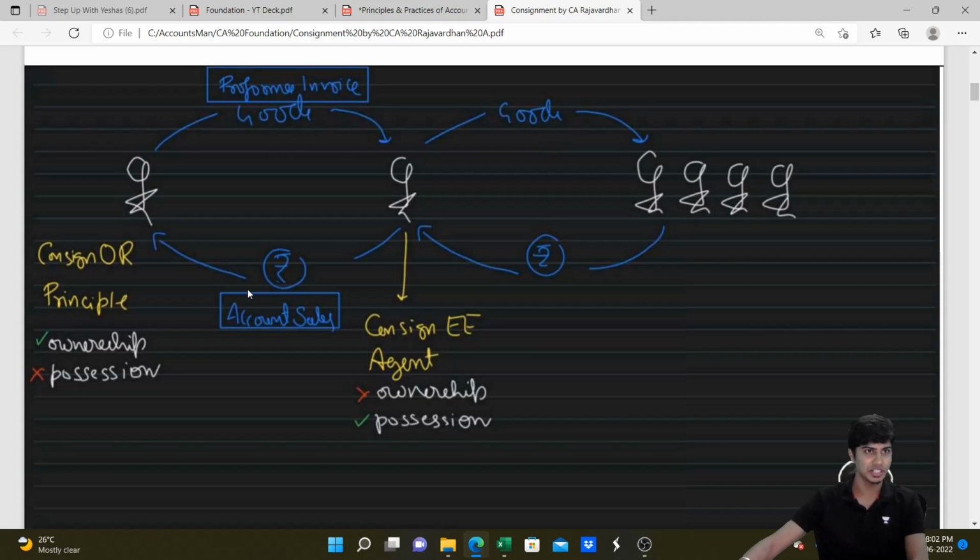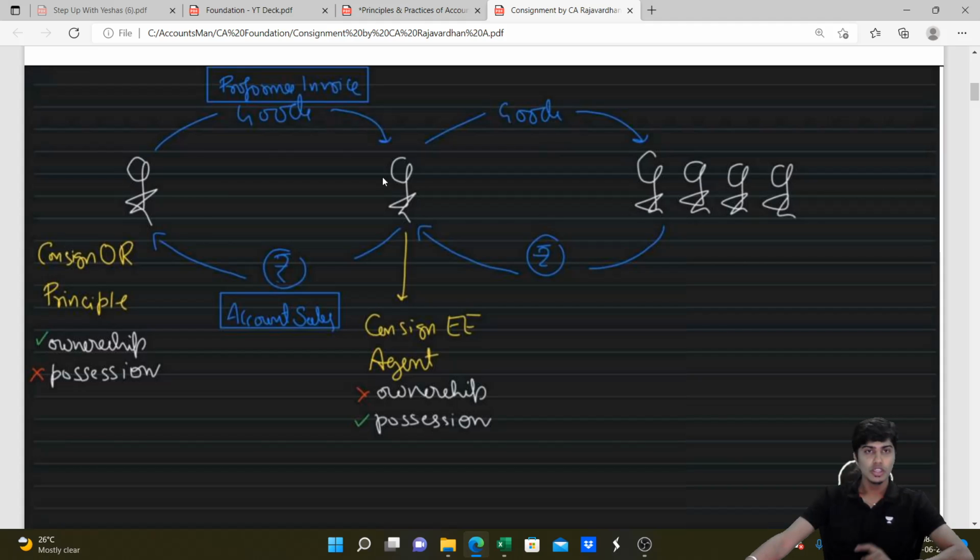Get this? You will have the ownership of the goods throughout, but he will have the possession, because you are the owner, but he will try to sell the goods on your behalf. So when you give the goods, you are only sending the goods to him and not selling the goods.